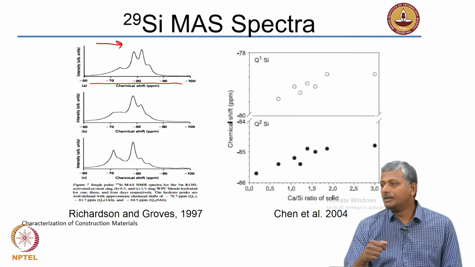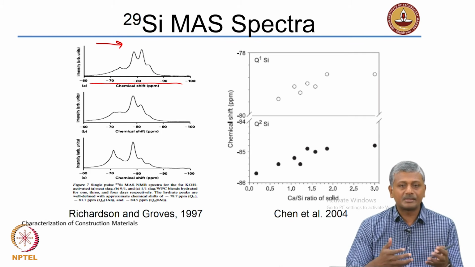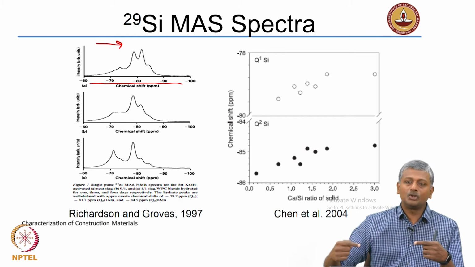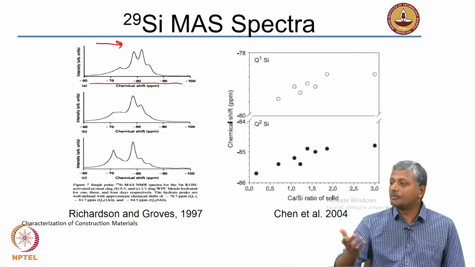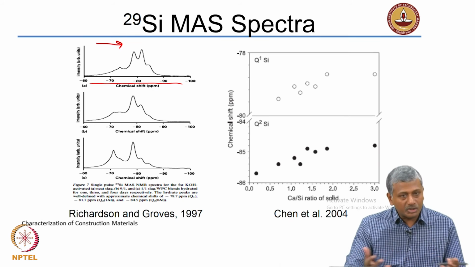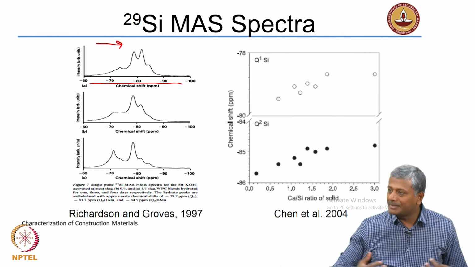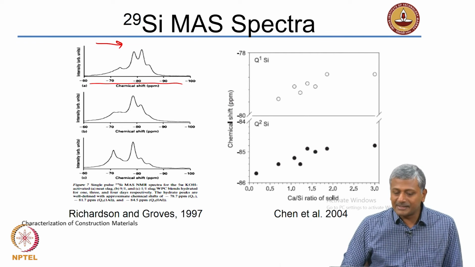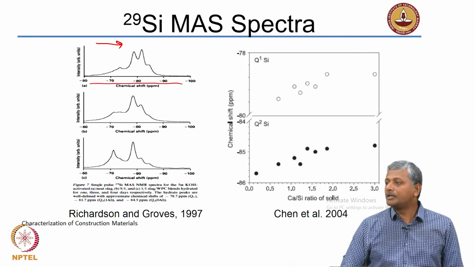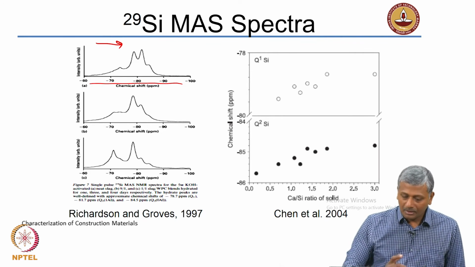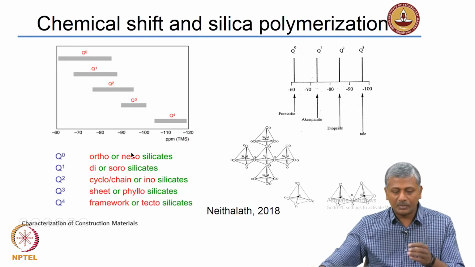So, now what happens is with increasing degree of reaction in a cementitious system, your tetrahedral silicate will start getting converted into other forms of silicates. For example, we know that the structure of CSH is often told to be chain like or sheet like, in which case you start forming a greater degree of coordination for the silica tetrahedra. Okay. So, there are different states in which silica exists within the cement paste, because of which you get multiple peaks given by NMR with respect to the type of silica that you are trying to observe. Now, I will show you this in much more clarity here.